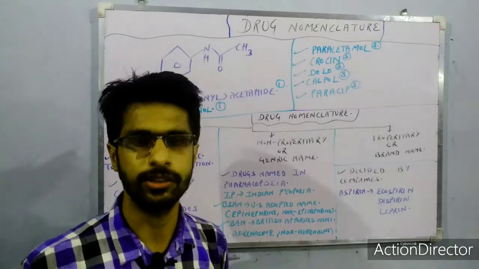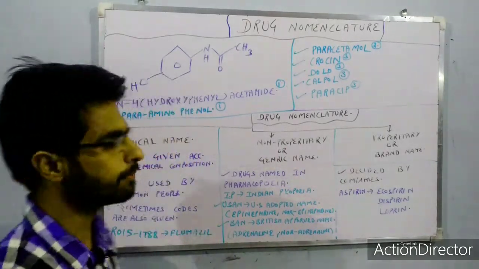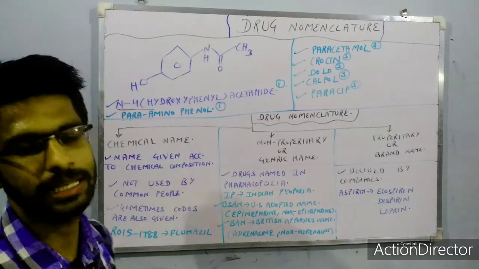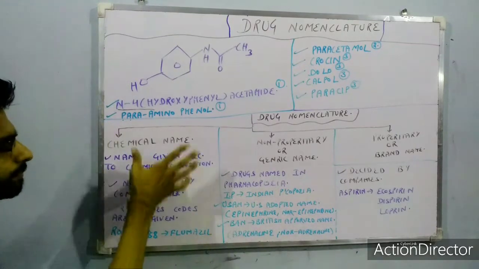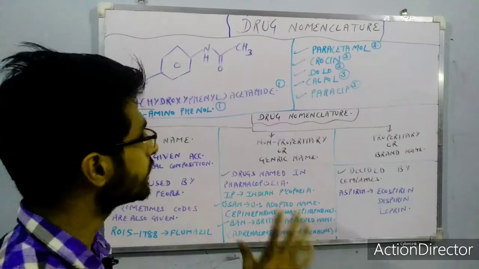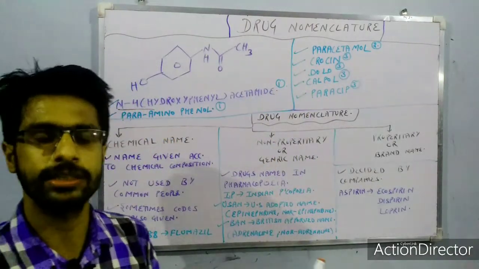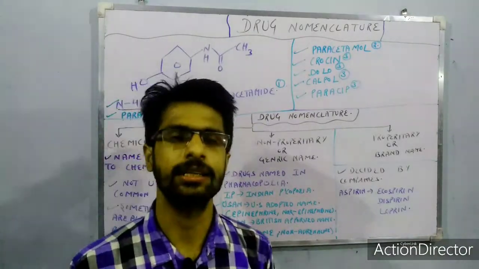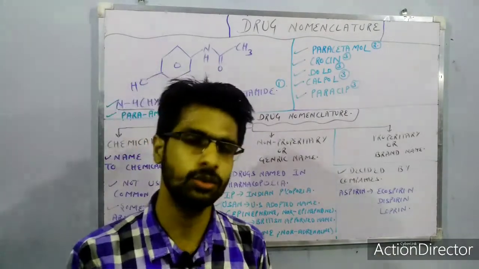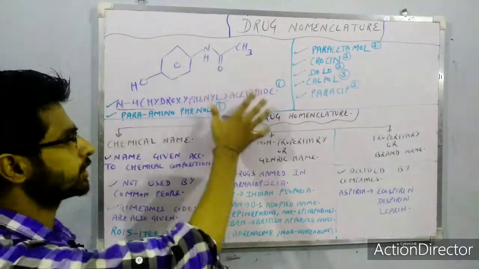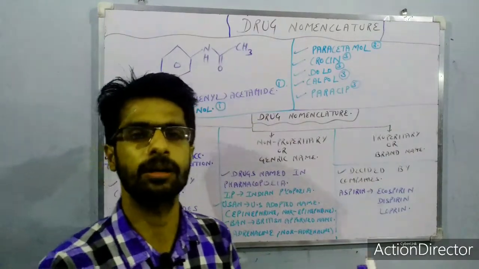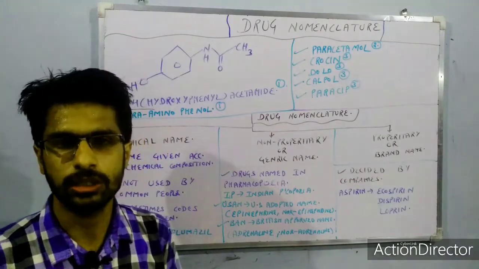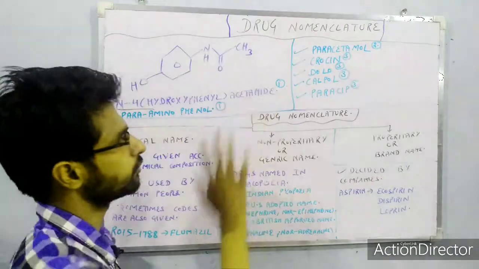It's very easy to take paracetamol with water, but the structure has the IUPAC name N-(4-hydroxyphenyl) acetamide, or it can be known as para-aminophenol. You are thinking, how difficult it is to remember the IUPAC name. So the answer is that the common man, or all of us, do not have any need to remember these structures or names. These are for the specific people who are working on new drug discovery or structure activity relationship. So this is for them.